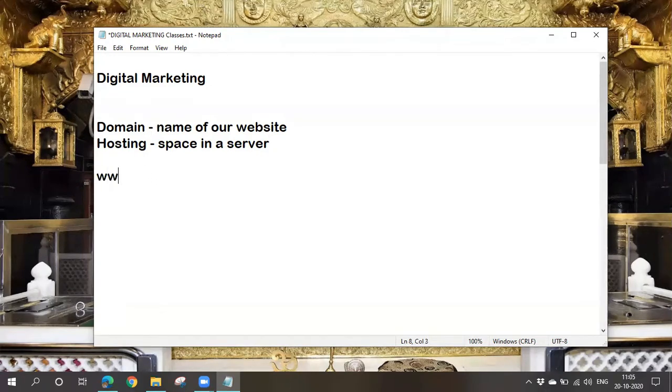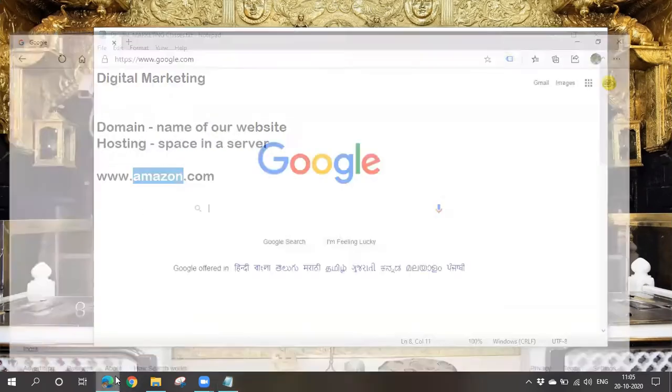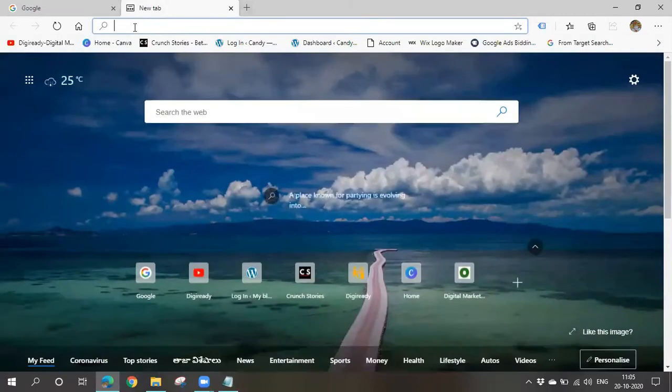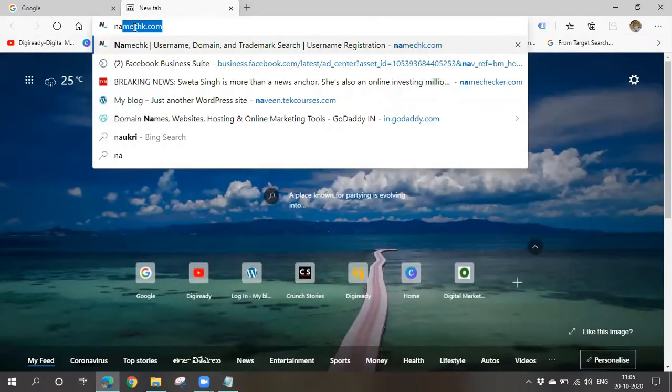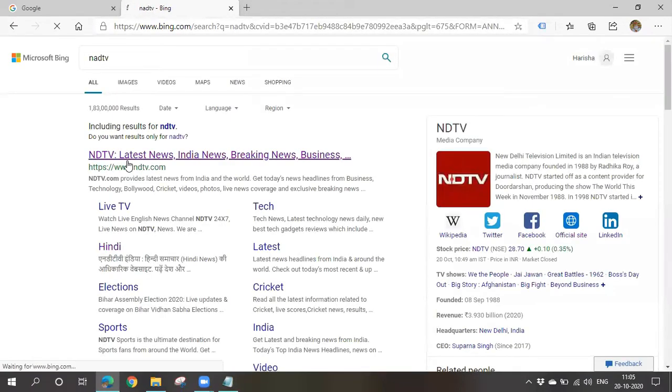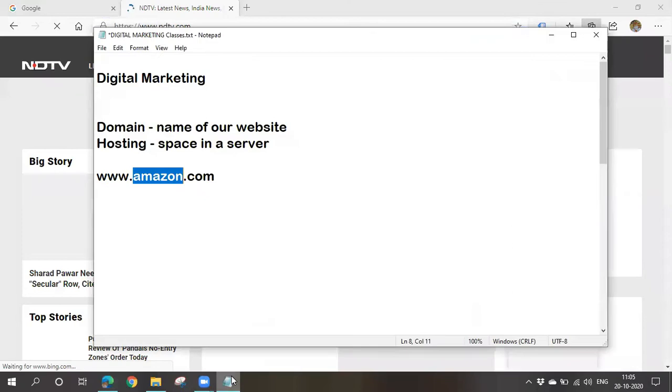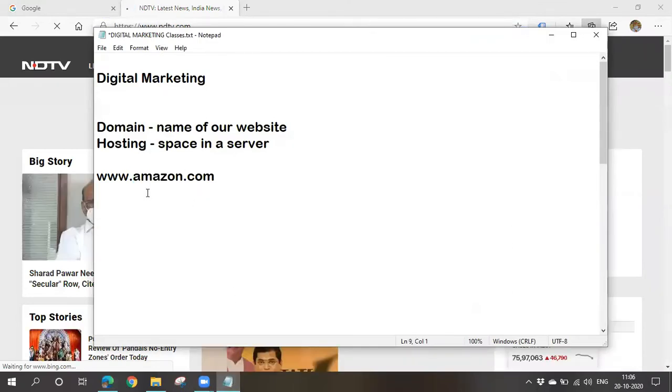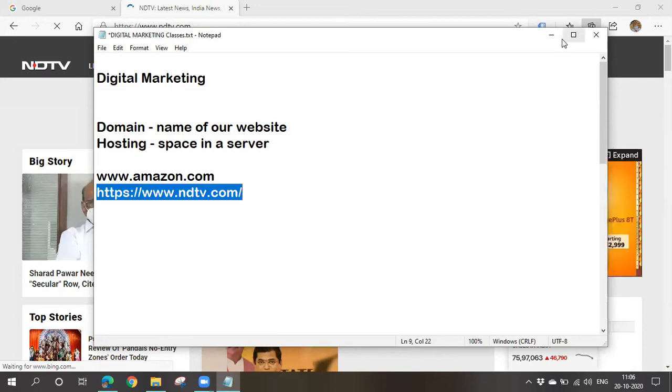So, if you take an example, what is the domain here? Amazon. Yes, Amazon is the domain name here. Now I'll show you some websites and you should tell me what the domain is. So in this URL, what is the domain? NDTV. Yes, you are right. NDTV is the domain.